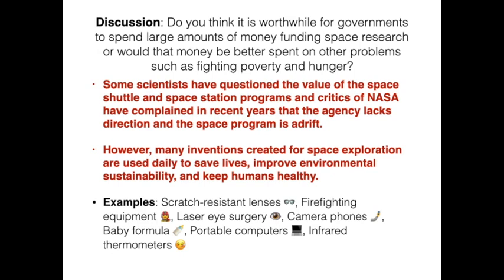Portable computers were first used in space. Infrared thermometers, which are certainly very, very important today, started out being used in space in order to determine the temperatures of the surface of other planets, so they're still used today.